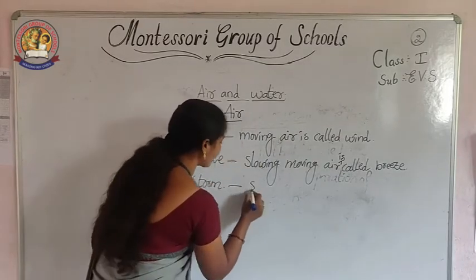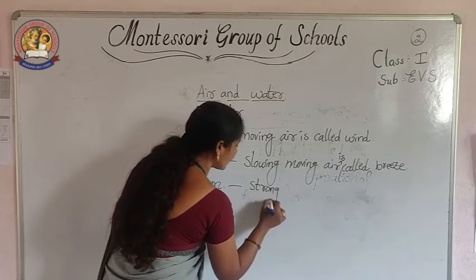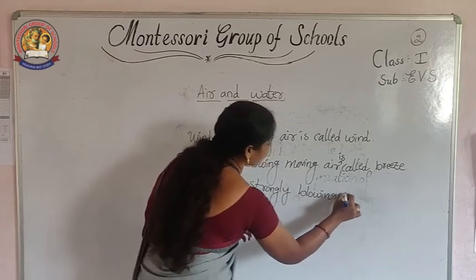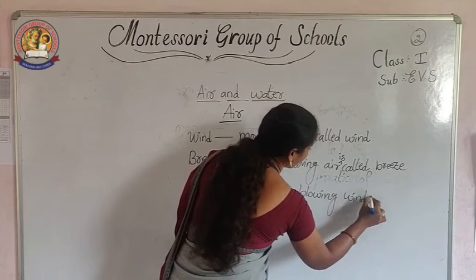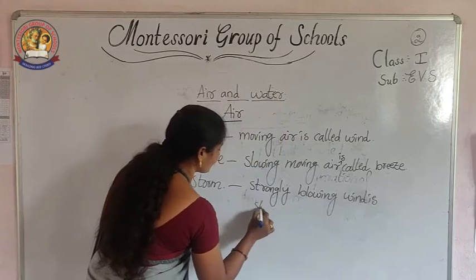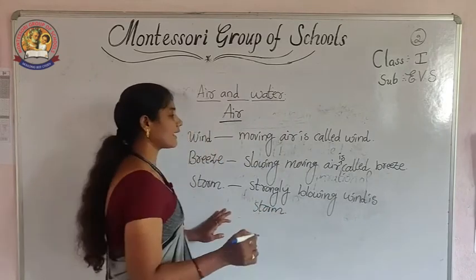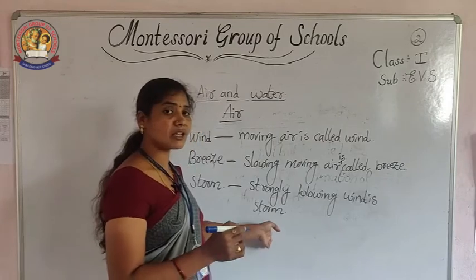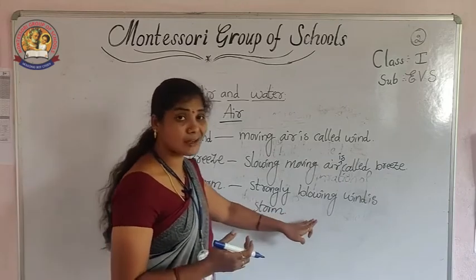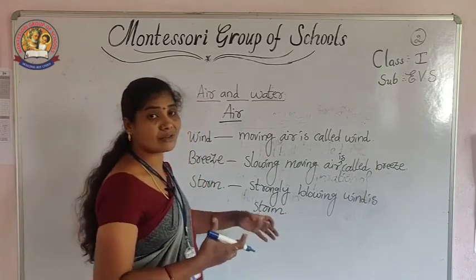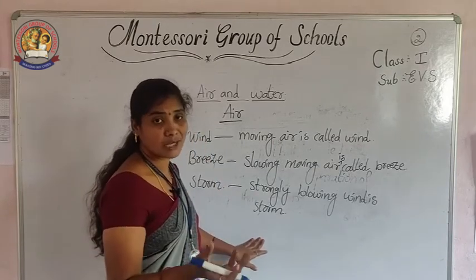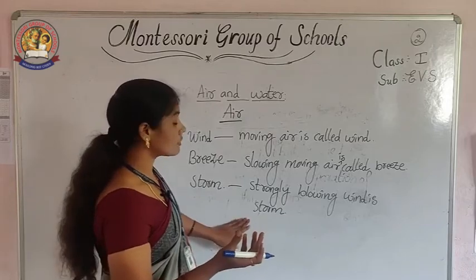Strongly blowing winds are. Strongly blowing wind is called a storm. Okay, these are very dangerous. Why? Because no, the plant's roots are uprooted. When the winds are blowing strongly, the plant's roots are very strong, no? Then automatically that roots are uprooted. Plant's roots are uprooted with storms.